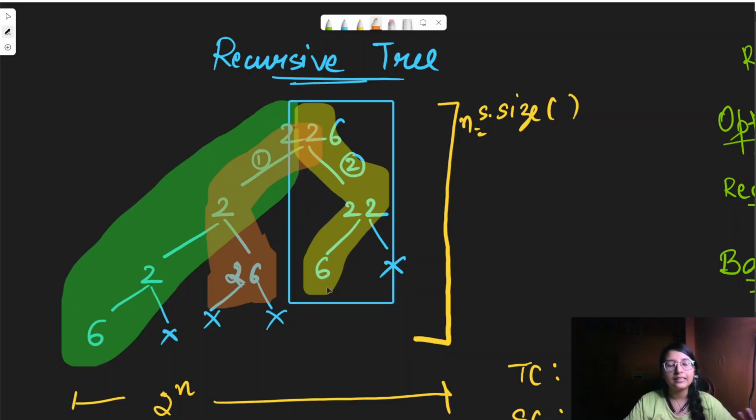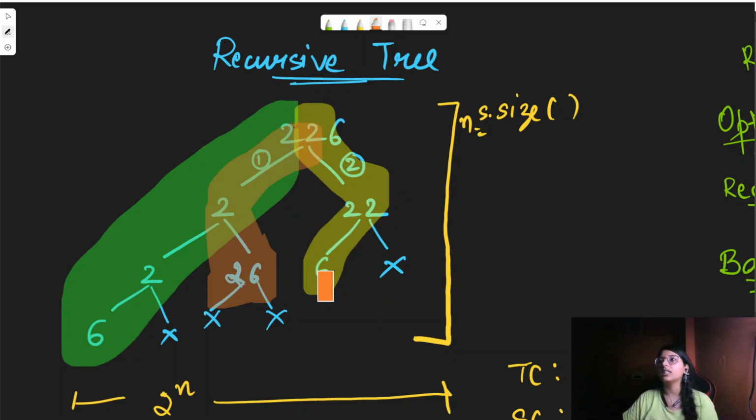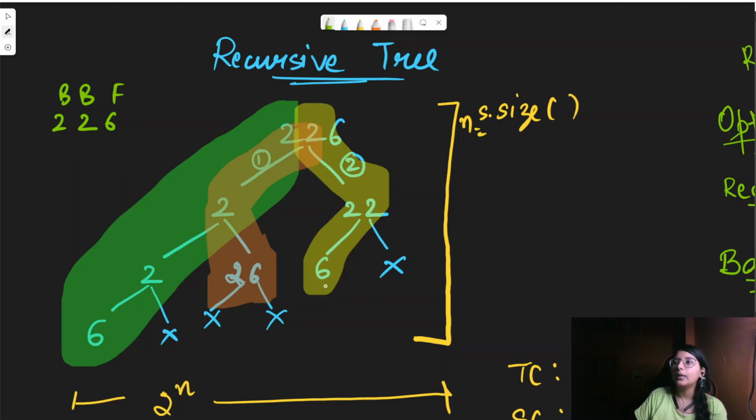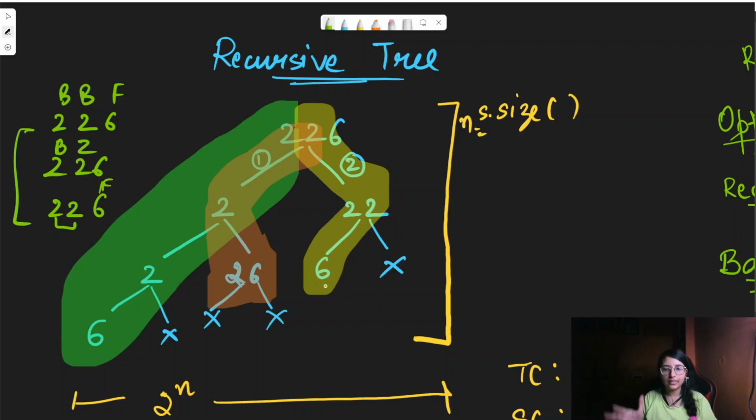So there are basically 3 ways in which we could decode this, and those 3 ways are something like this. Basically those are 2, 2, 6, that is B, B, F, where A, B, C, D, E, F. This is one of the ways. Then the other way would be 2 and 26, so that would be B and Z. And the other way is 22 and 6, where 22 is V and 6 is F. So these are the 3 ways in which we can decode it.